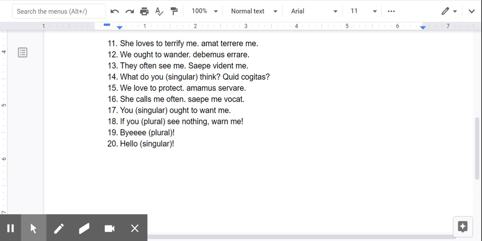All right, you ought to warn me. I meant to say warn. I put that in the comments for the lesson, but I don't think a lot of you saw that, so I apologize. But you ought, the verb, gets the U ending on it. And then we want monere and me. Once again, you should have the long mark over this. For time here, I'm not going to insert it, but if it's in that infinitive form, it should have that E with the long mark right there.